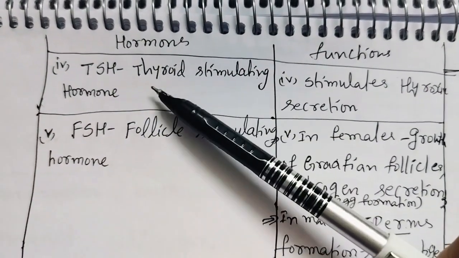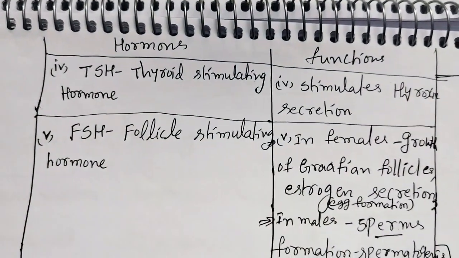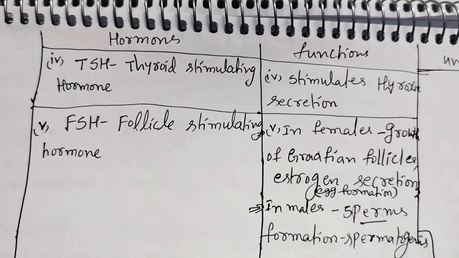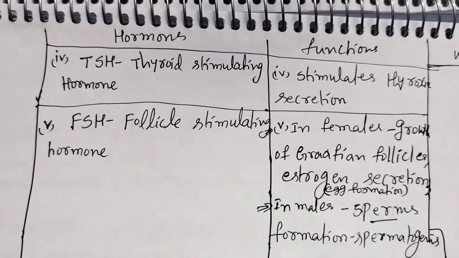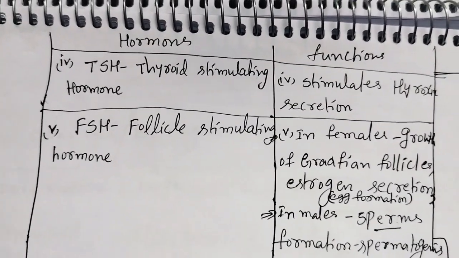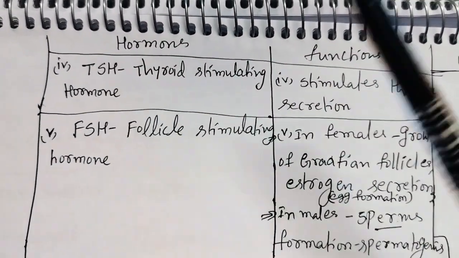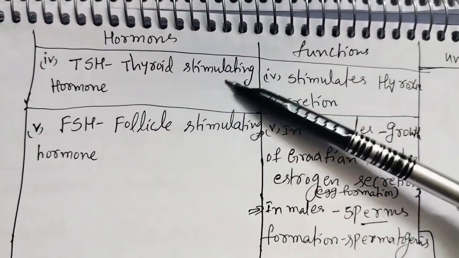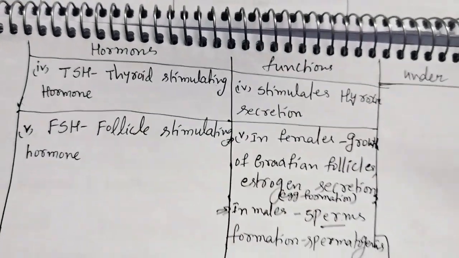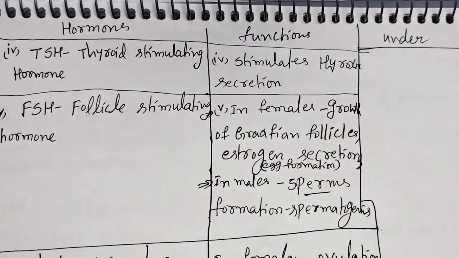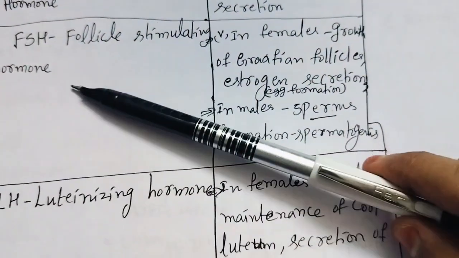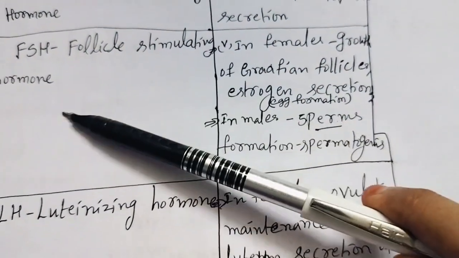It stimulates the thyroid gland. We know that the thyroid gland releases thyroxine, but the thyroid gland is stimulated by this hormone, TSH, thyroid stimulating hormone. What is the function of this? It stimulates thyroid secretion.